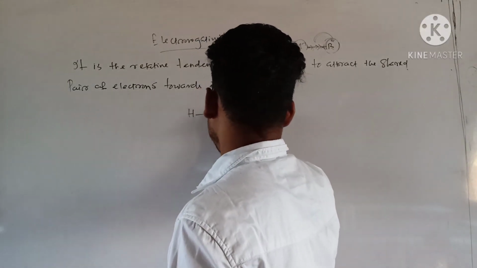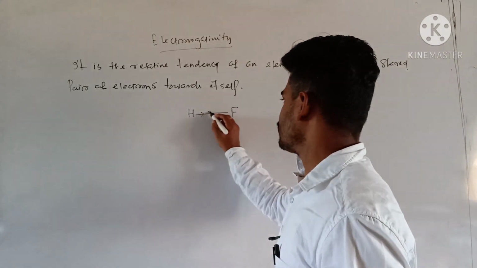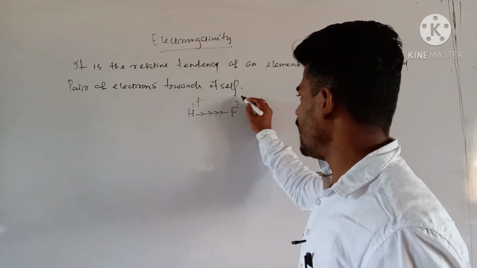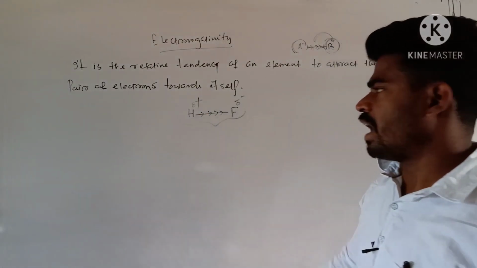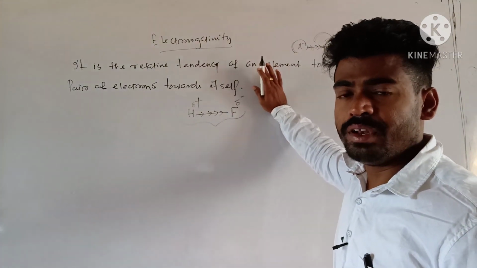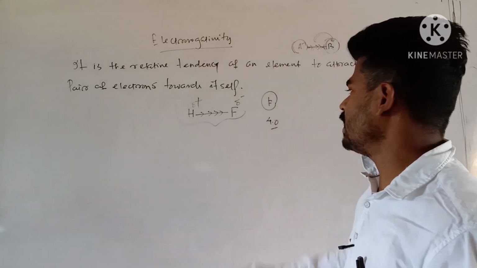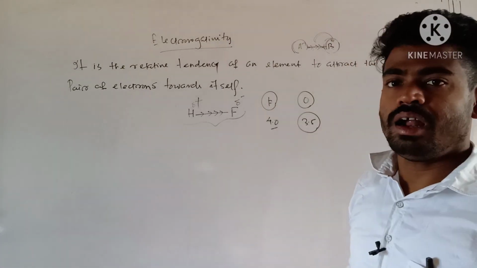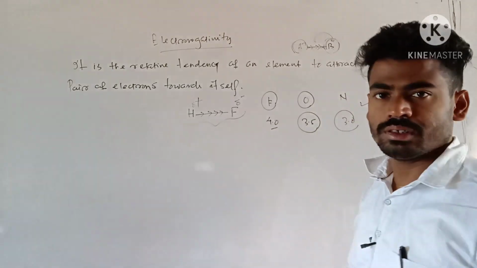For example, I am considering the HF molecule. Fluorine is more electronegative than hydrogen, so the shared pair of electrons are attracted towards fluorine. As a result, this becomes delta positive and this becomes delta negative. So this one is called a dipole, I have told you. So this is called electronegativity. In the extended form of the periodic table, the most electronegative element is fluorine, having 4.0 electronegativity, and next is oxygen, having 3.5, and next is nitrogen, having 3.0, likewise.